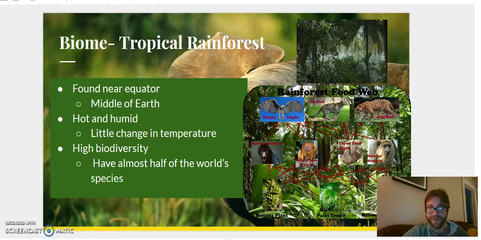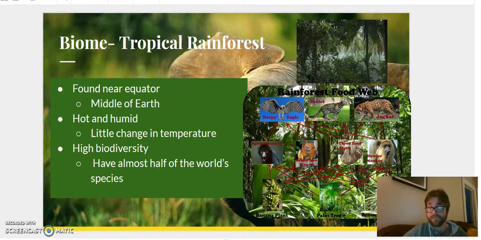The tropical rainforest is found near the equator. And remember, the equator is the middle of the earth. It's the line that goes all the way around. Tropical rainforests are normally always hot, they're humid, and there's little change in temperature.